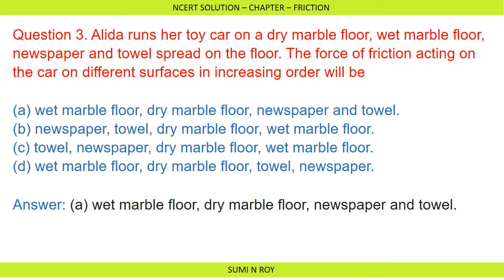Newspaper, when compared with the dry marble floor and wet marble floor, will be somewhat rough. So third will be newspaper. Then a towel. As we know, the towel will have much irregularity, so the towel will be last. The friction exerted on the towel will be much more. So the order will be wet marble floor, dry marble floor, newspaper and towel.